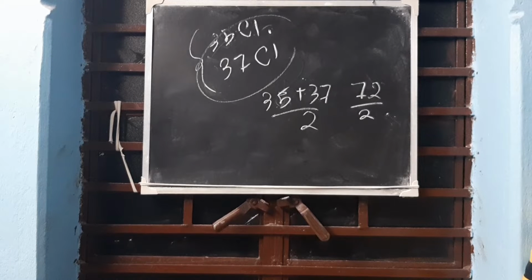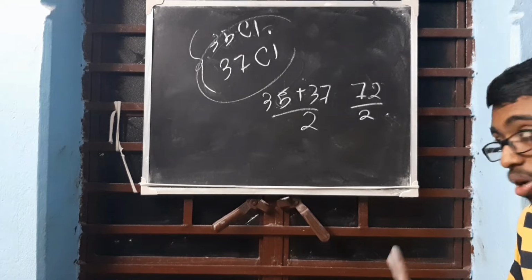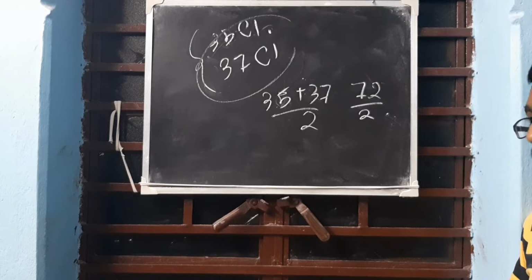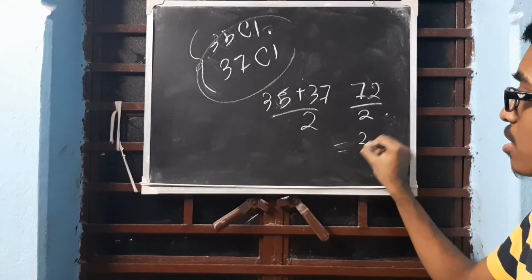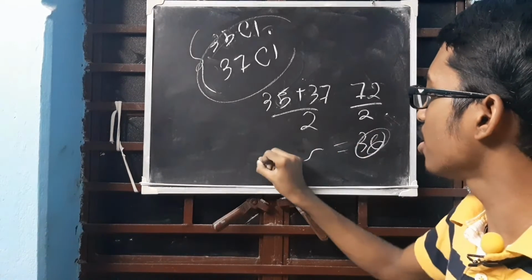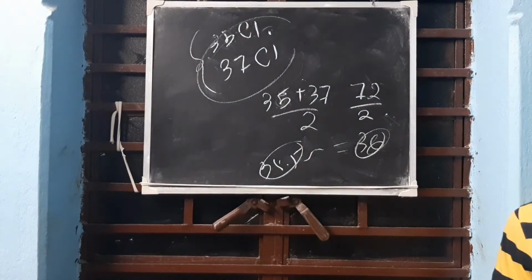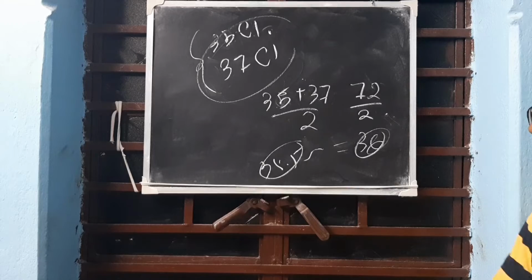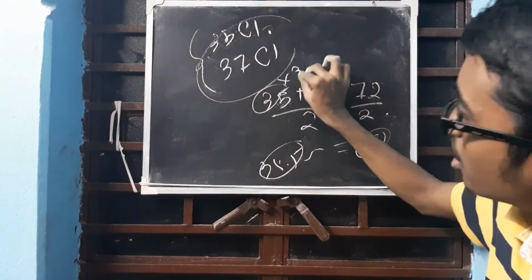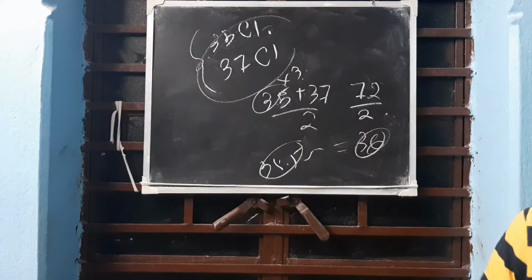Clear? Only doing this much will not help you. What will you get as the answer? 36. That is approximately relating to 35.5. Fine, it's fine. But 35 into 3 plus 37 into 1. This will be divided by 4, since the total is multiplied by 3 and 1. Now you will say why? That's a reason you will get in class 11.